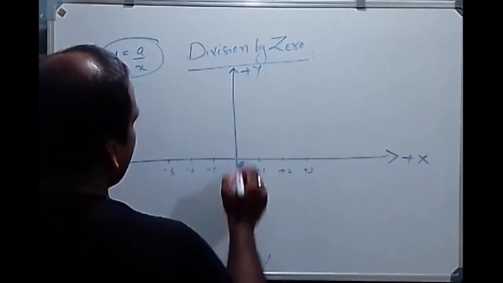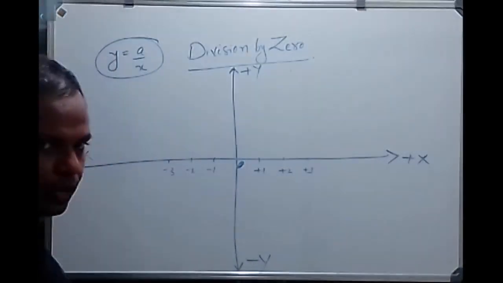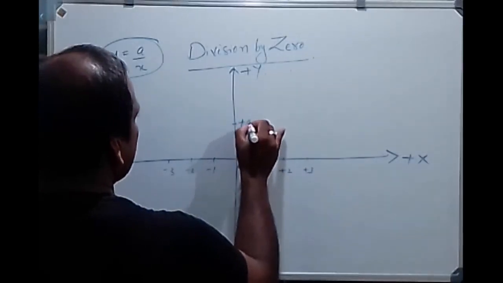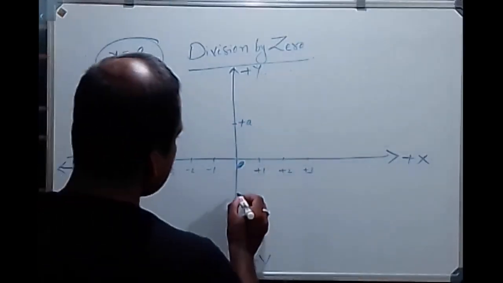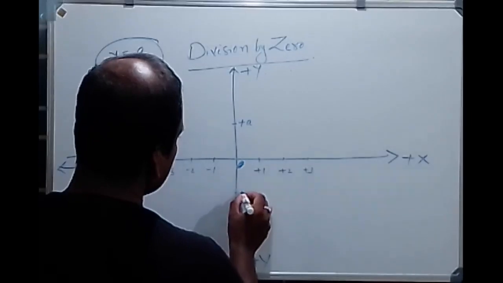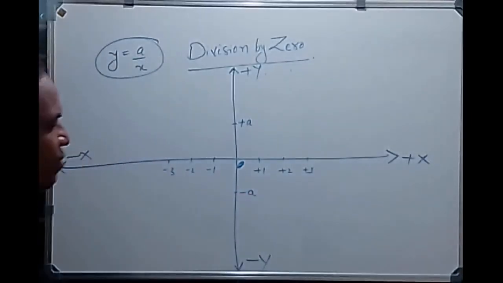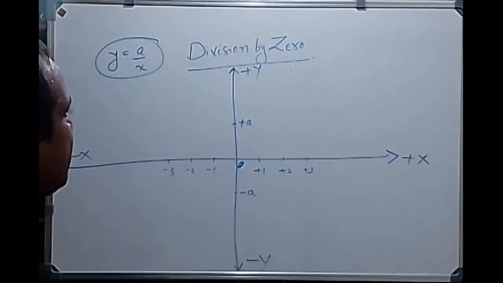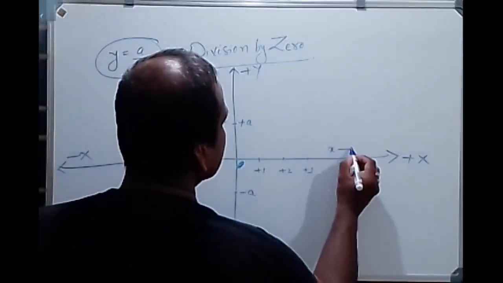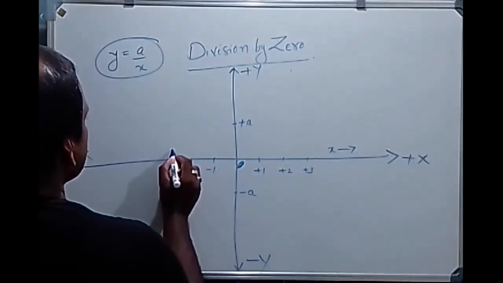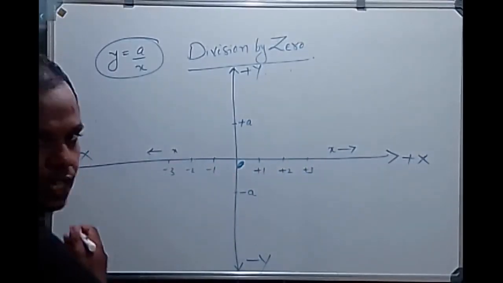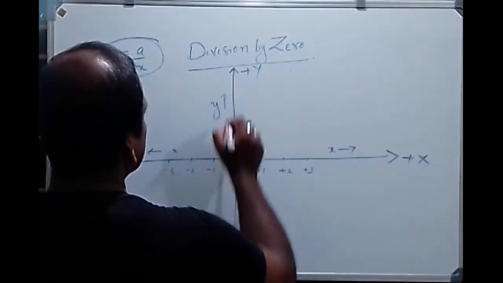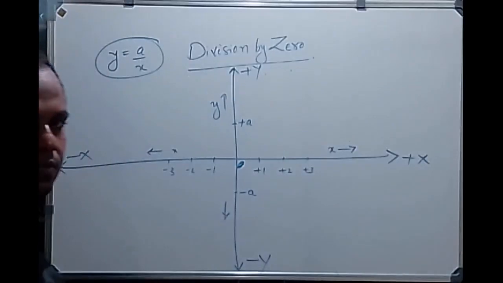Here the values of y go positive and negative. Suppose this is the point plus a and this is the point minus a. The x is changing like this. Here also x is going; x can take negative values also, and y is going upwards and downwards.